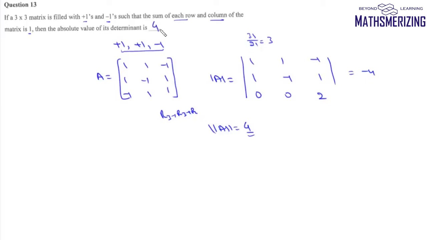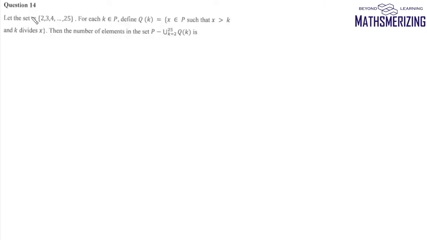Now question number 14 says, let the set P equal 2, 3, 4 up to 25. For each k in this P, define a set Q as a function of k, which consists of all the elements x in this set P such that x is greater than k and k divides x. So that means it will have all the elements which are divided by some number which is less than the given number. So that means this Q k will have all the set of composite numbers.